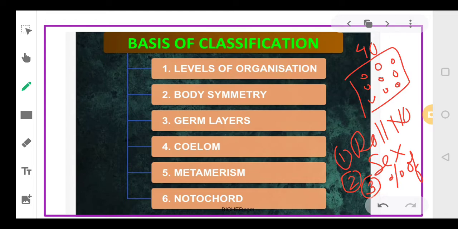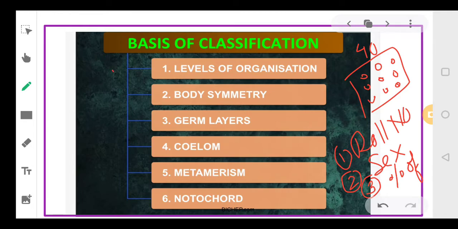Likewise, in nature, we have millions of animals. So what is the basis that we can use to divide them? What is the basis that we can use to frame classes or groups, right? So we have basically 6 bases. Okay, we'll be using 6 characteristics.